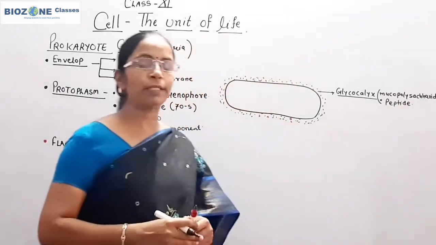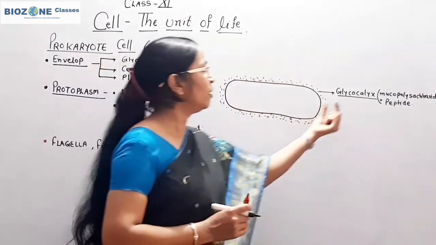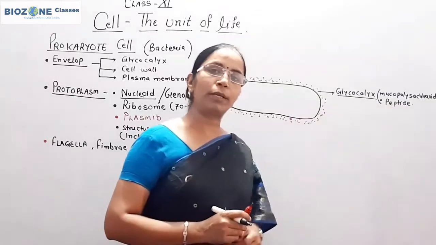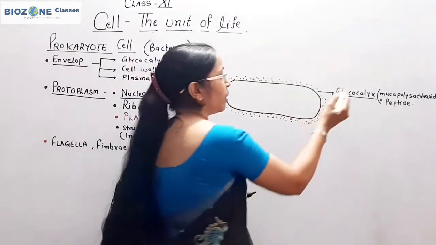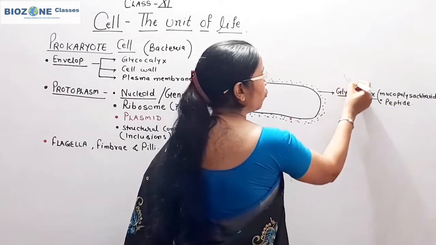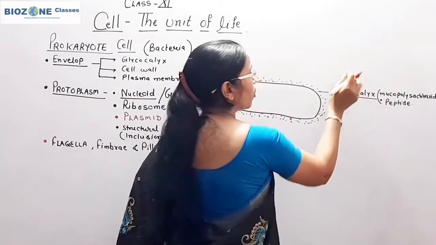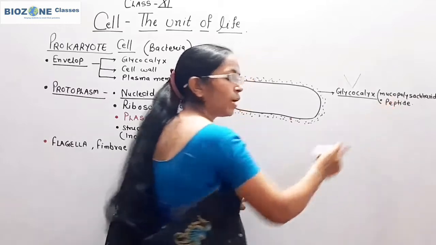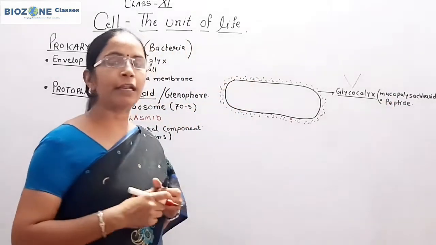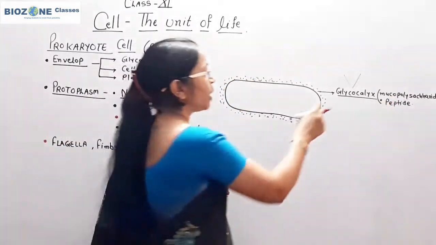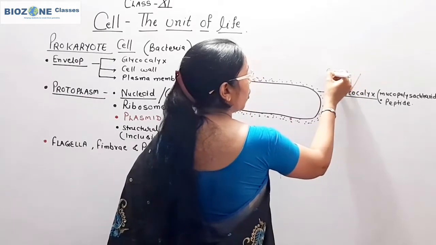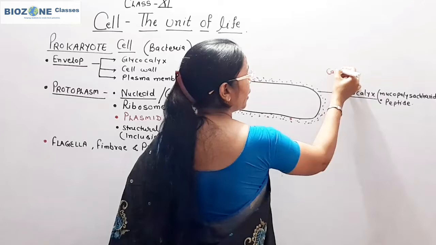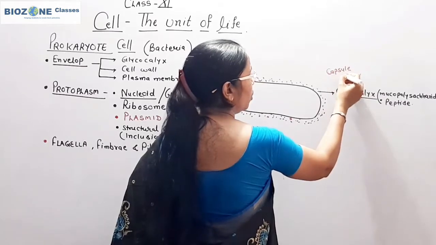So mucopolysaccharide and peptides are responsible for the formation of glycocalyx. Now this glycocalyx, you remember, is present in two forms. When the polysaccharide and peptides are tightly bound with each other, the glycocalyx is arranged in the form of a capsule.